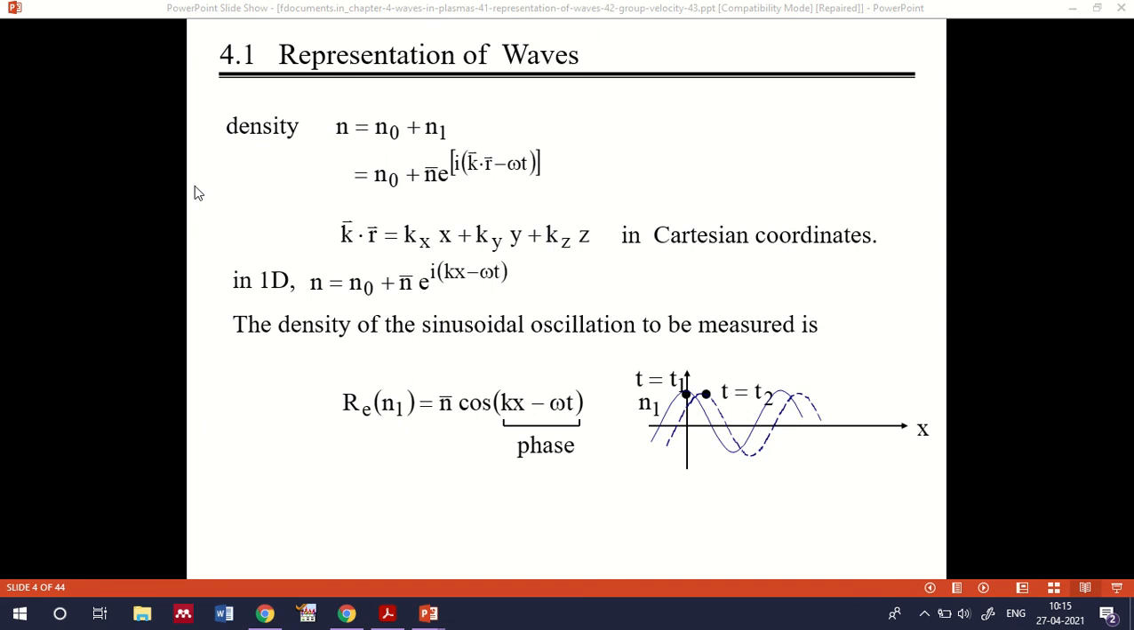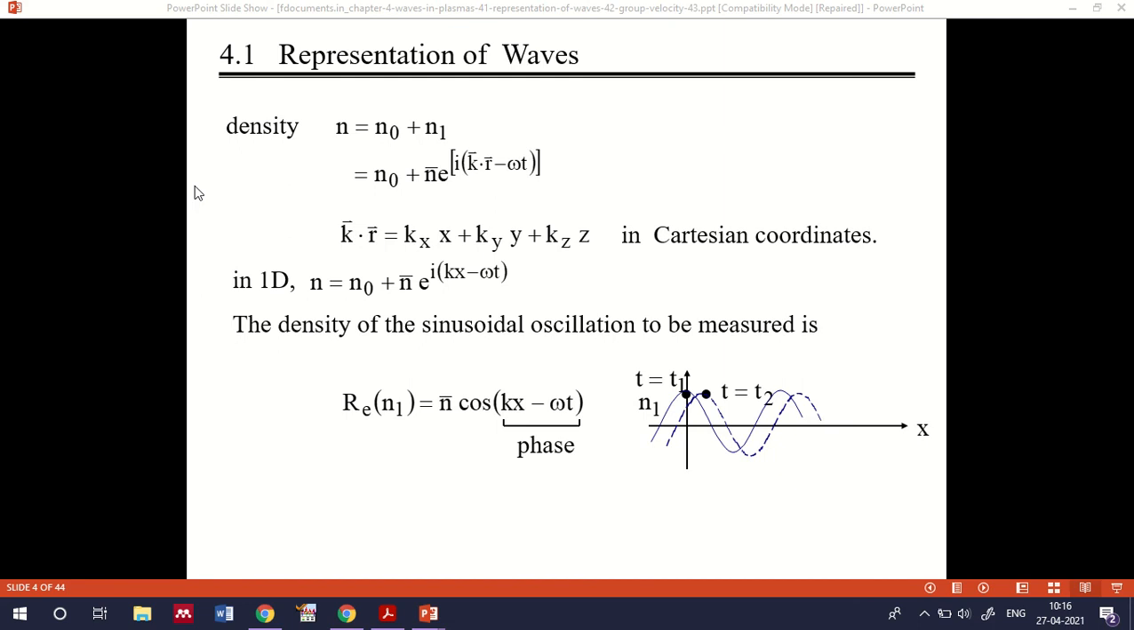Today, before going to kinetic theory, we are here to discuss waves in plasma, because we know that in a plasma there will be electric field and magnetic field generated by the charged particles present in the plasma. When an electric field and a magnetic field are coupled together, an electromagnetic wave will originate. So a wave propagating in a plasma we can call an electromagnetic wave.